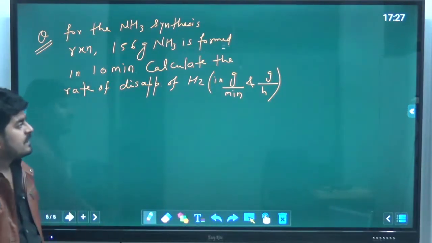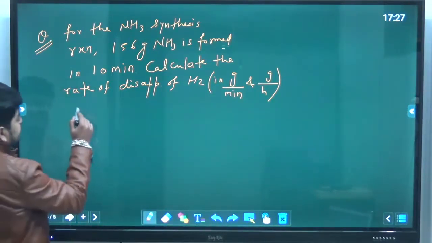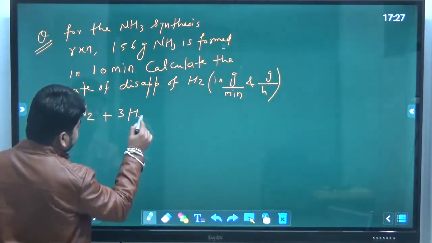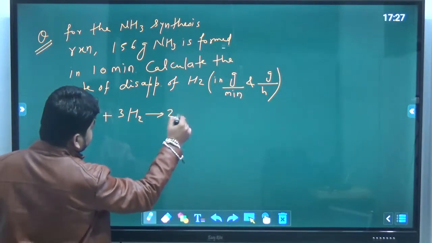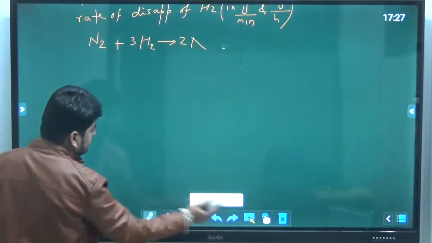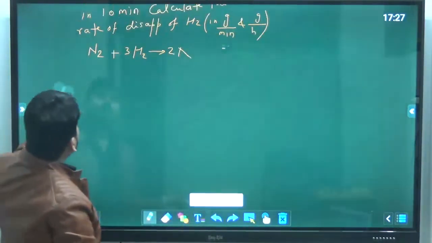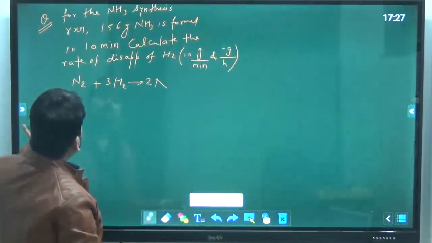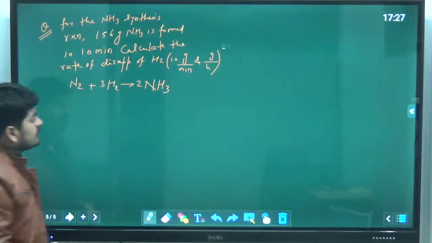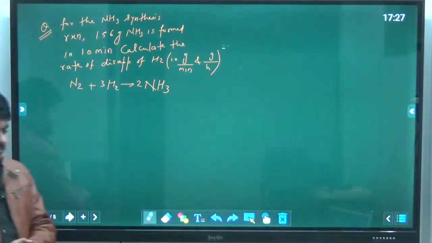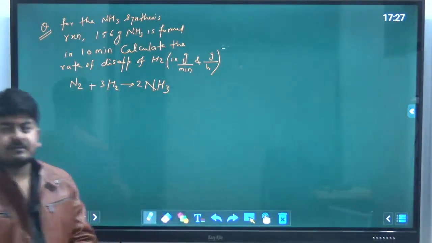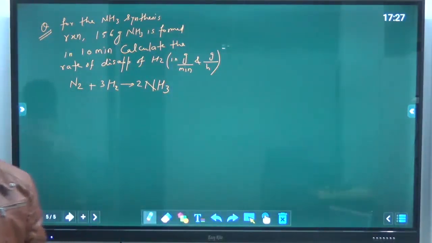Okay, so we know that ammonia synthesis is N2 plus 3H2 gives 2NH3. So you have to find out the rates in different terms. Okay, so let's take 1 minute to solve this.